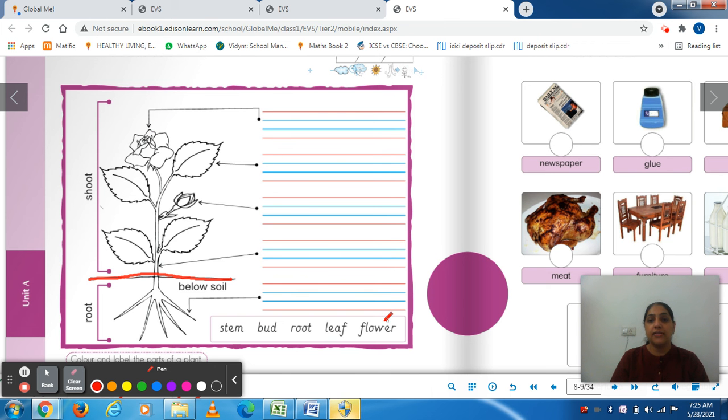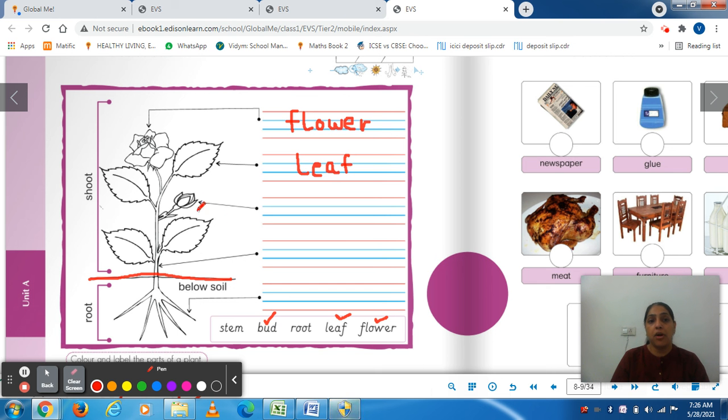What is this? This is a flower. So you will write here flower. F-L, you should know the spelling, children. F-L-O-W-E-R, flower. Clear? Next comes, what is this? This is leaf. So tick on leaf and write leaf. L-E-A-F. Fine. The next comes, what is this?